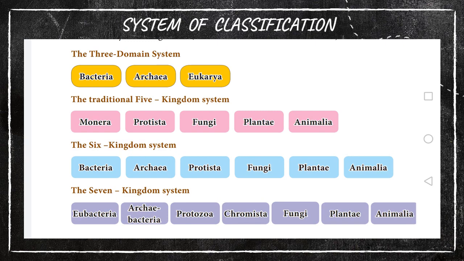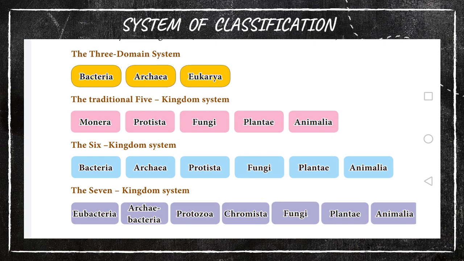All the protozoans come under Protozoa. Chromista means, especially here, its cells contain photosynthetic organelles, especially its plastid.